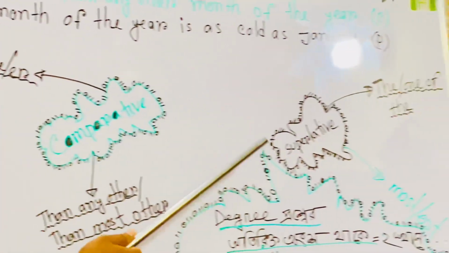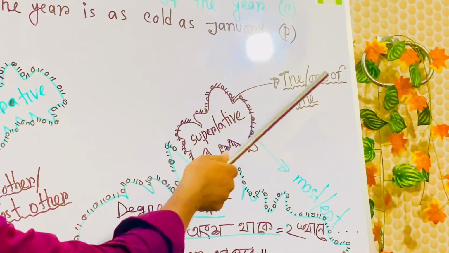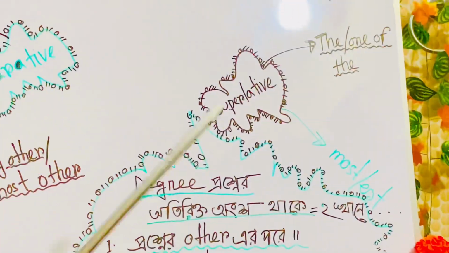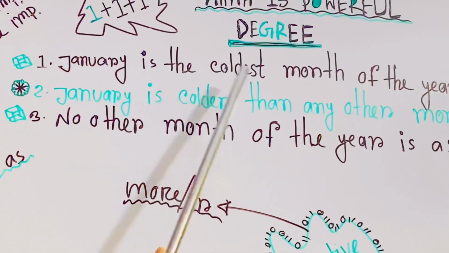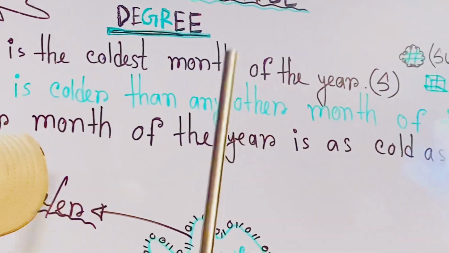And last of all, how to find out a superlative degree? We know the two characteristics of the superlative degree: the or one of the, and most or est. If I want to give an example, dear student: January is the coldest month of the year. Here you can follow the sentence: the, or est. So that's called a superlative degree.